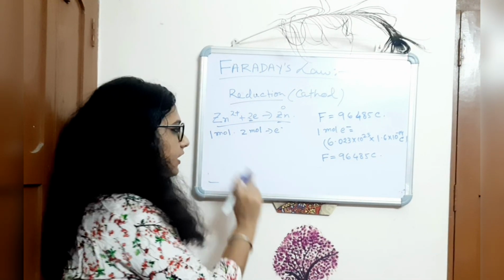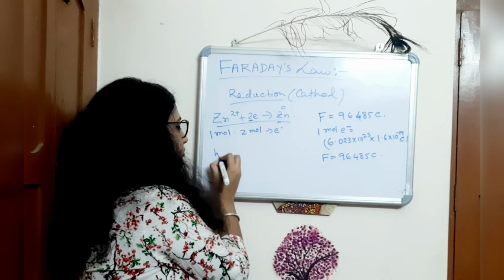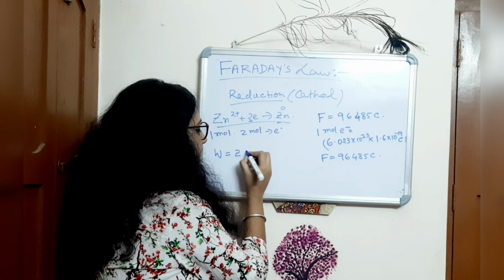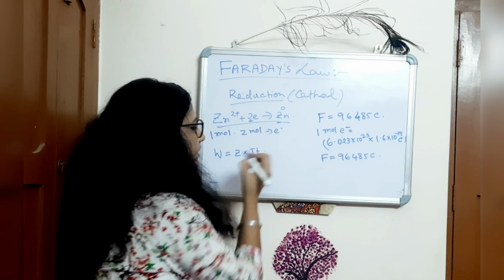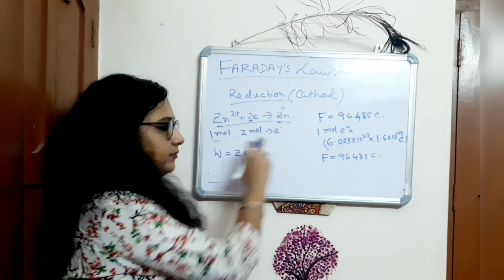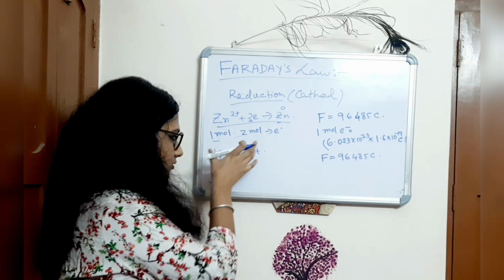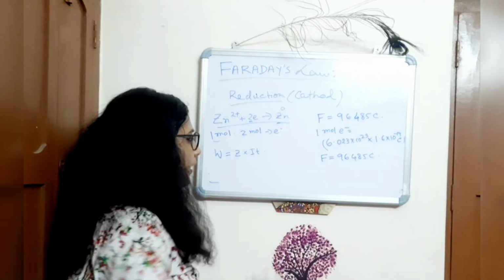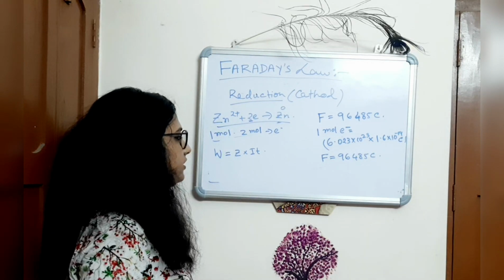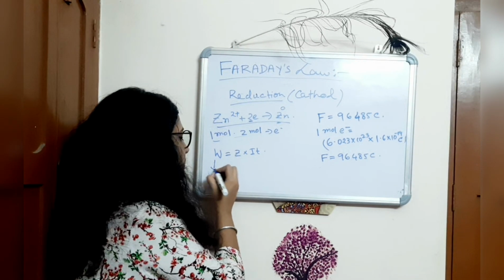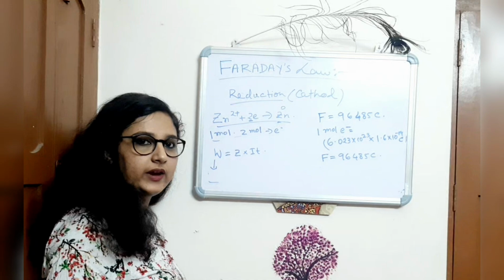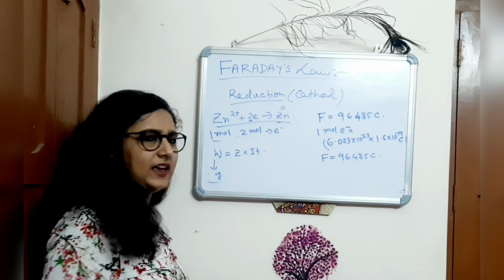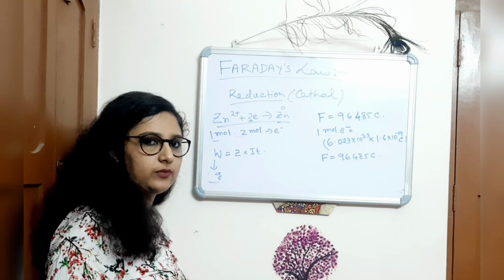Now, what is Faraday's law? That is W is equal to Z into I into T. Forget about that for a moment and concentrate on what I am telling now. W is equal to Z into IT. Now W is weight, which will be in gram or kilogram, that is, the unit of mass.